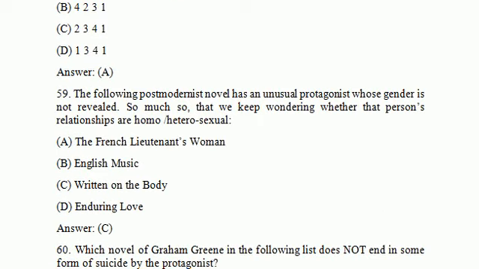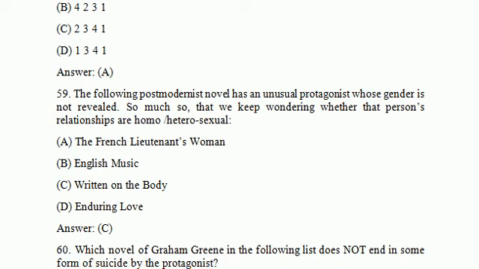The following postmodernist novel has an unusual protagonist whose gender is not revealed, so much so that we keep wondering whether the person is homosexual or heterosexual. It is very, very important, and this is the work, option C, Written on the Body. I recommend that you all read the summary of this work.